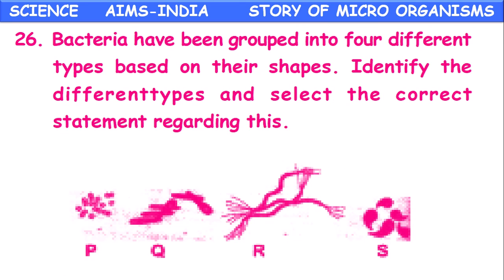The bacteria have been grouped into 4 different types based on their shapes. Identify the different types and select the correct statement regarding this. The figure is a little bit blurred. Okay. So here P, Q, R, S are given. R spirillum. Okay. And this is comma shaped. Okay. This is oval shaped. Okay, it's rod shaped.